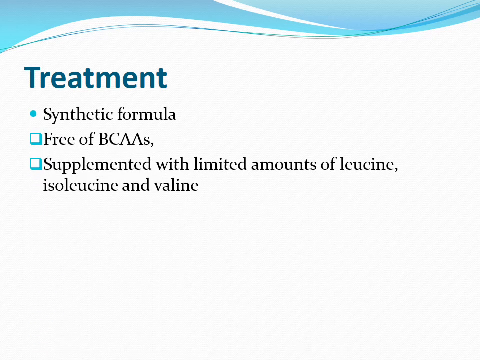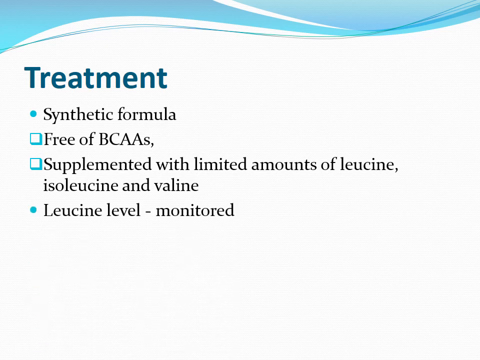Maple syrup urine disease is treated with a synthetic formula that is free of branched-chain amino acids, supplemented with limited amounts of leucine, isoleucine and valine to allow for normal growth and development without producing toxic levels.